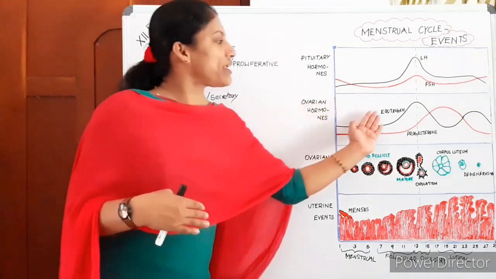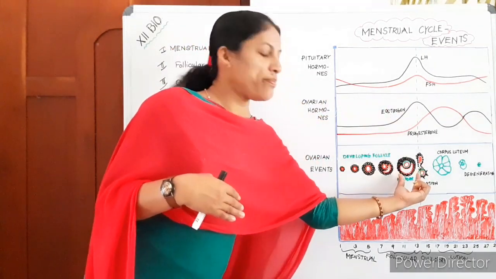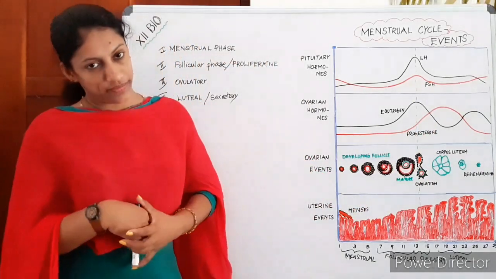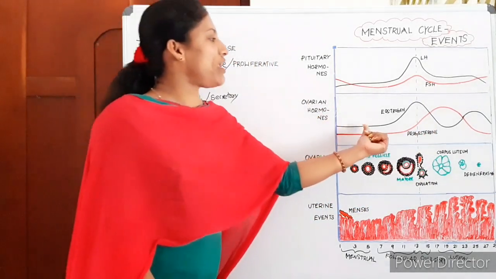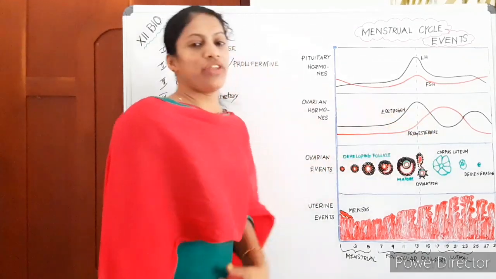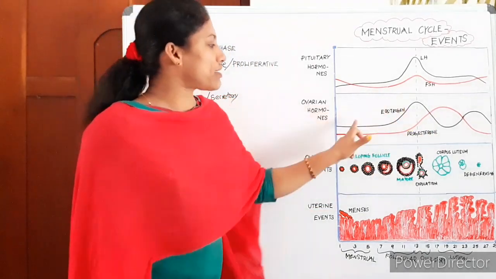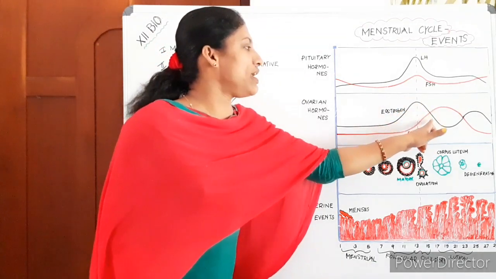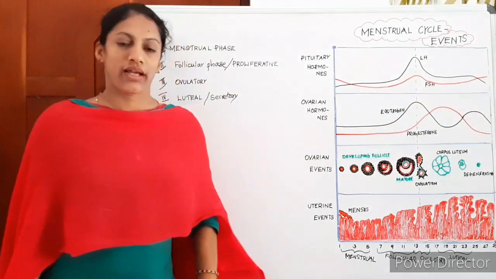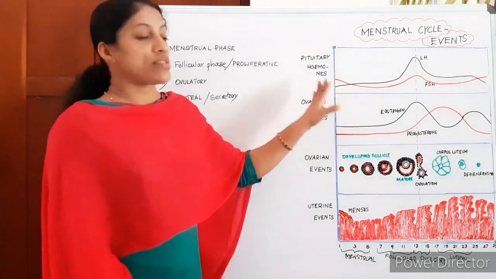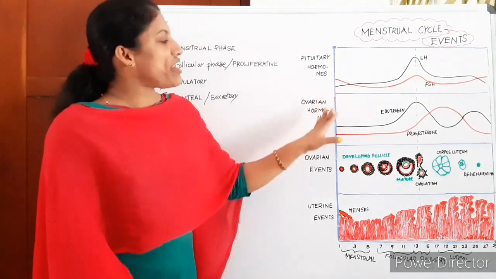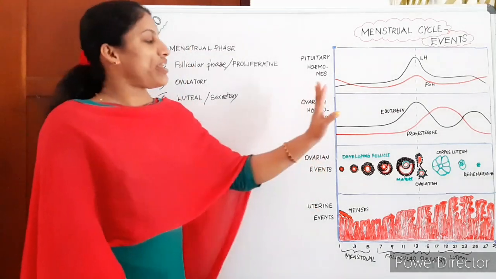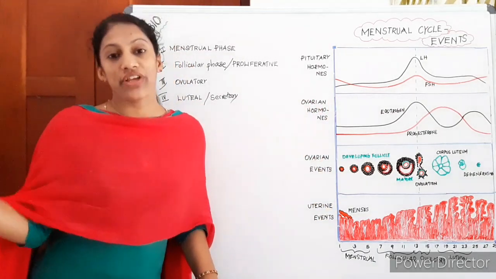Okay, and you can see it peaks towards the mature Graafian follicle stage, I mean towards the middle of the menstrual cycle. So the estrogen level is high towards the middle of the menstrual cycle. Estrogen is marked here. It is getting increased and is secreted by the follicular cells, and when the follicle ruptures it declines. So that happens to the ovarian hormones: progesterone is at a normal level, whereas estrogen gets increased.